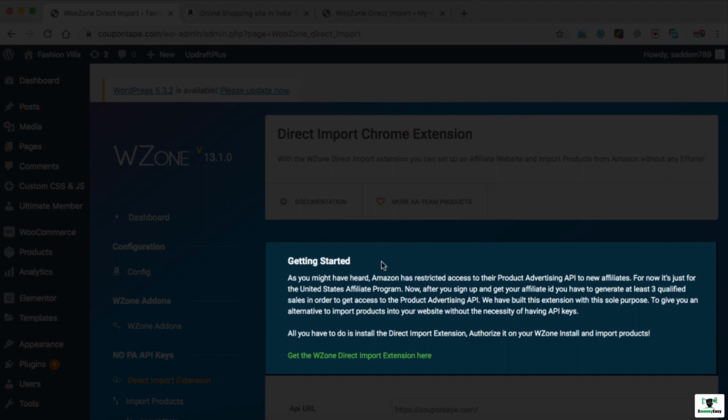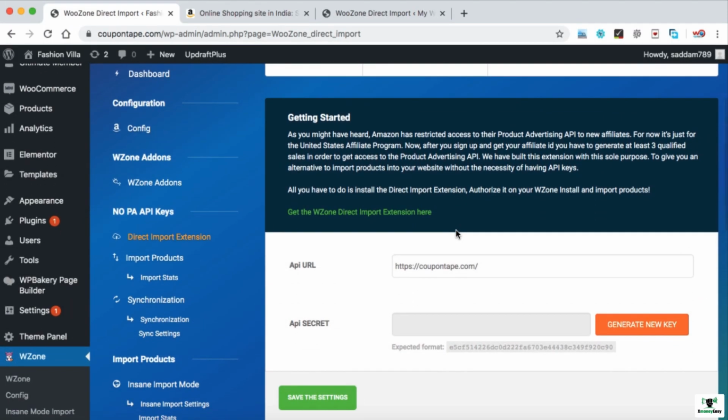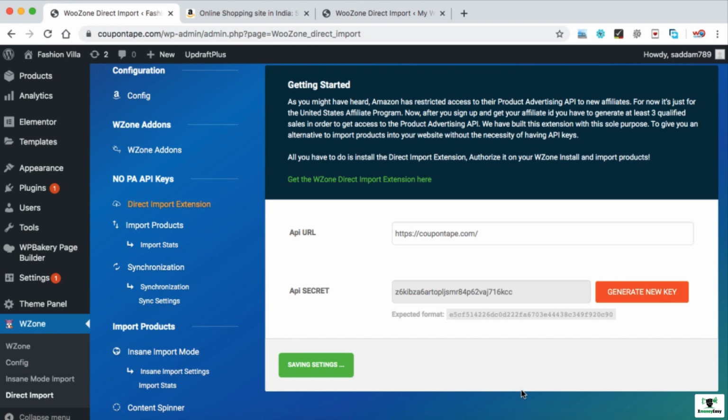Here you can read this message very carefully to understand the use of this plugin. As per the new Amazon policy, you need to generate at least 3 qualified sales in order to get the Amazon API key. But when you are a newbie, it is almost impossible to get the API key, and hence, this plugin helps beginners to fetch the product data without an API key. Now, you need to scroll down and click on this generate new key button so a new API key will be generated for your affiliate website.